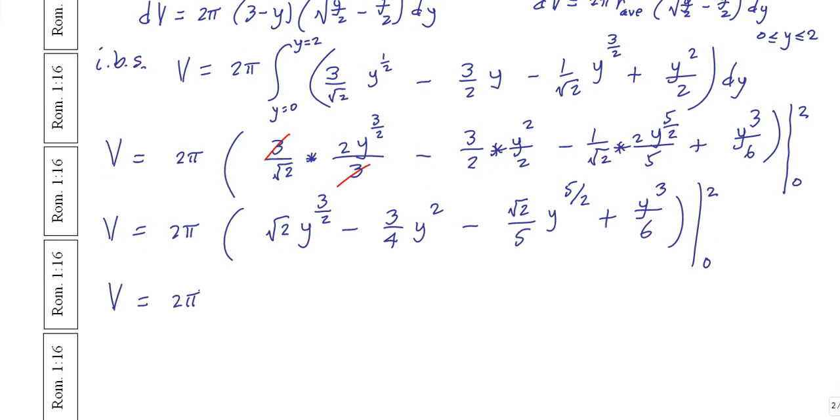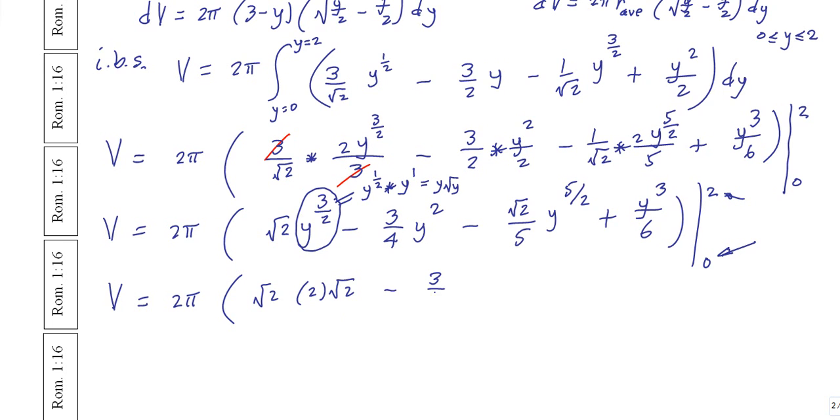This is 2 pi again. Notice that there's a y in every single term, so the bottom limit is a wash, and we just get radical 2, and then would you agree that this y to the 3/2 power, I can write as y to the 1/2 power times y to the 1 power, or I can write this as y times radical y. Okay, so I'm going to write this as 2 times radical 2 when I stick in the upper limit 2,